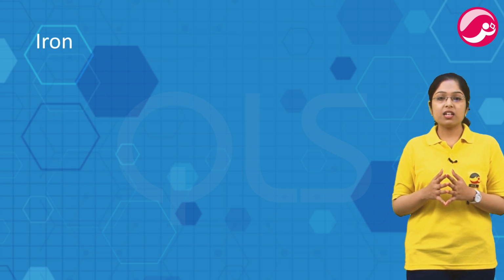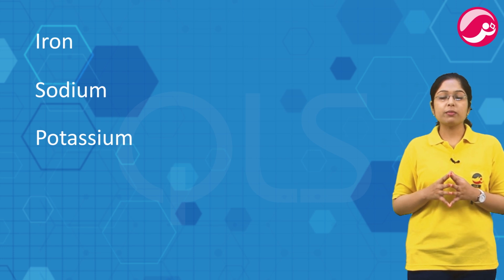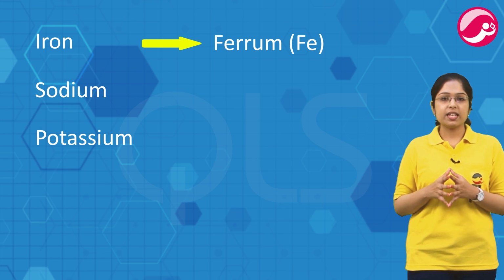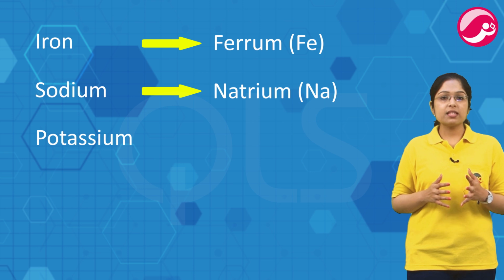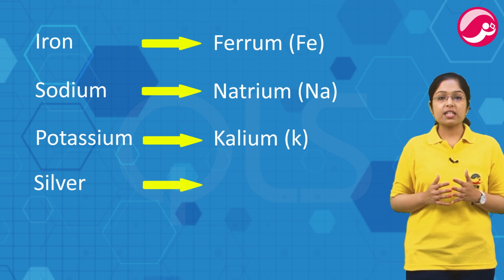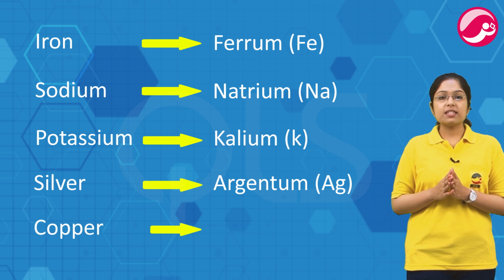Elements like iron, sodium and potassium have got their name and symbols from their Latin names. Iron is ferrum in Latin, hence its symbol is Fe. Sodium is natrium, hence its symbol is Na. Potassium is kalium with symbol K. Silver is argentum with symbol Ag. And copper is Cu because its name is cuprum.